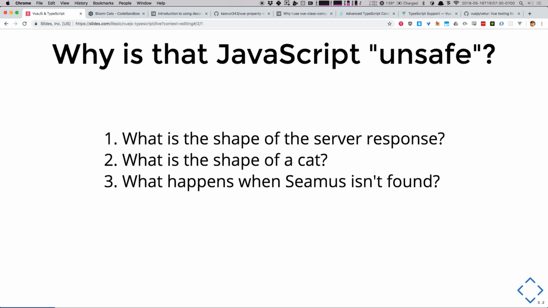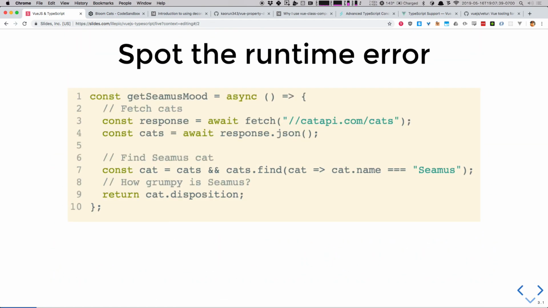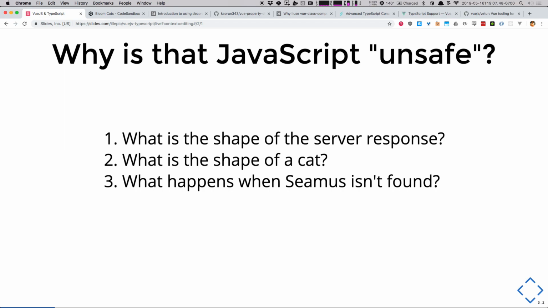A couple of other things: what is the actual shape of the server response? What are the keys? Am I guaranteed to get an array of cats? What if cats is a big, gigantic object with a bunch of keys that are numbered, or cats by name? What are all the keys that I have in a cat? Is disposition actually a thing? Where in my code do I have some kind of guarantee of that? And of course, the one we found: what happens if we can't find Seamus?